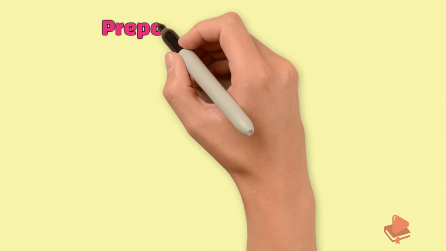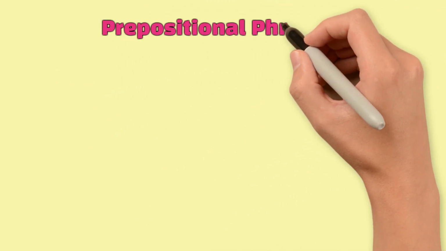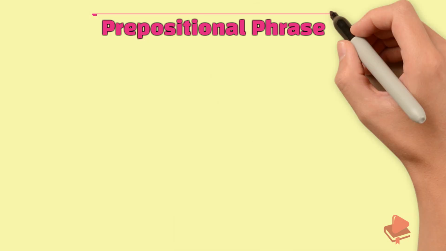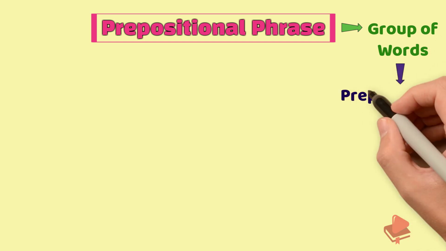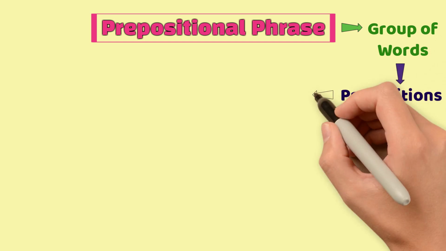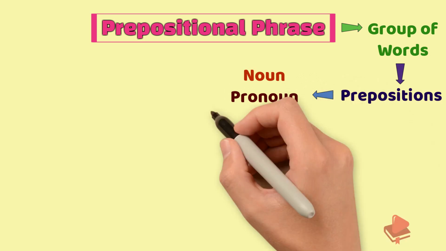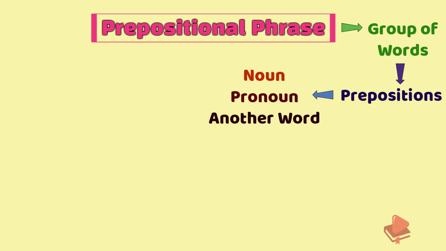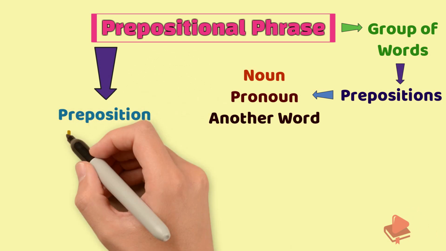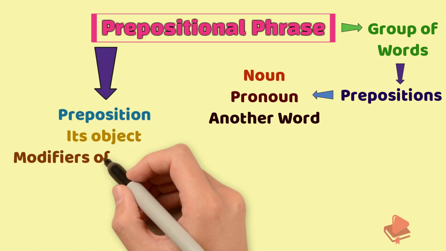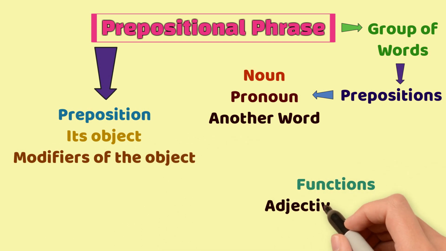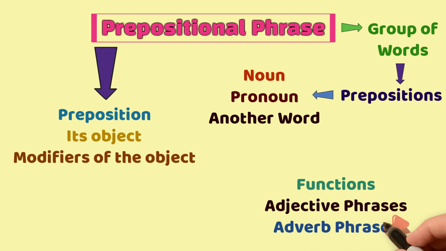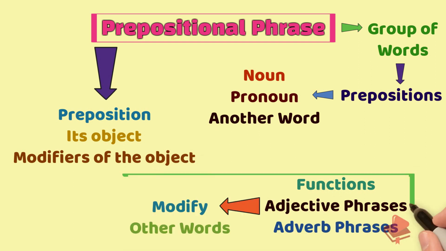Now let's see into one more term related to prepositions, that is prepositional phrase. Prepositional phrase is a group of words containing preposition. It draws a relationship between a noun or pronoun and another word in a sentence. Prepositional phrase includes a preposition, its object, and any modifiers of the object. Prepositional phrases can function either adjective phrases or adverb phrases to modify the other words in a sentence.